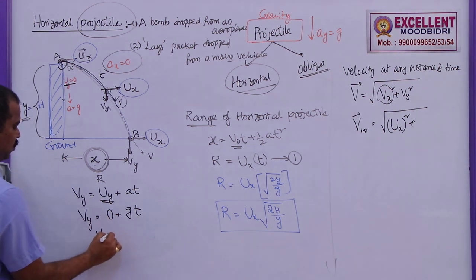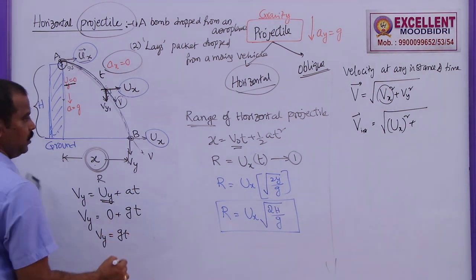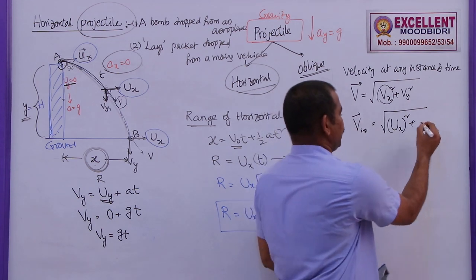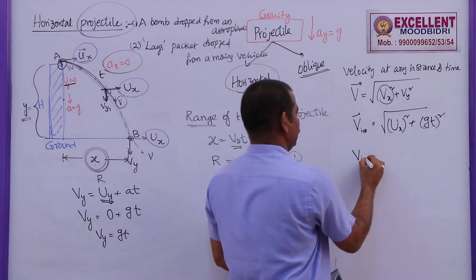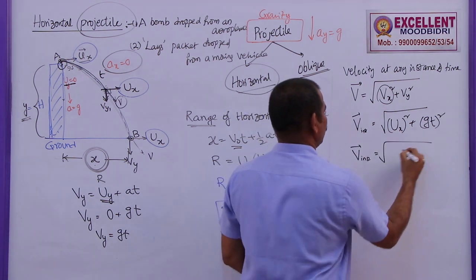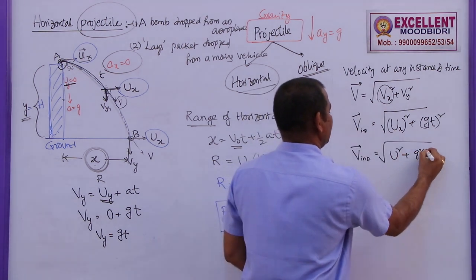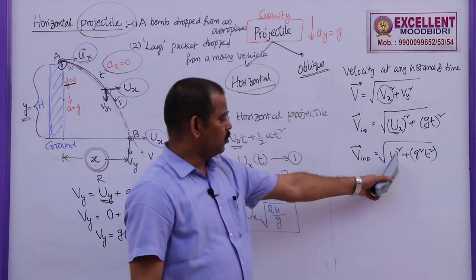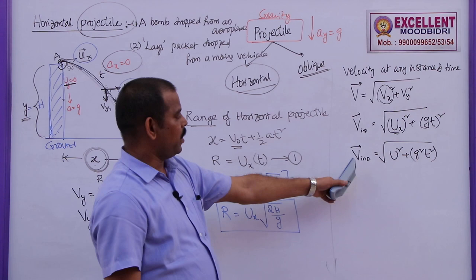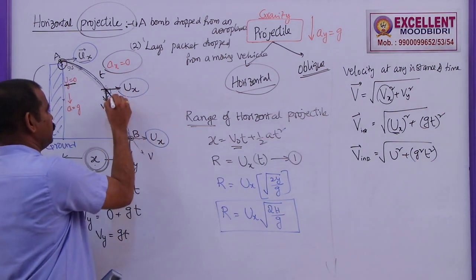So the velocity in the vertical direction is gt. So now in place of vy you can write gt whole square. So the velocity at any instant of time is given by root over u square plus g square t square, where ux is some magnitude. We are taking only the magnitude u. So this is how you can find out velocity at any instant of time.